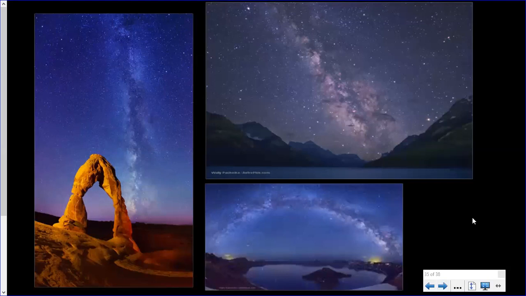So I'm going to end today with some really pretty pictures of the Milky Way galaxy in different places. Now, the Milky Way galaxy is best able to be seen in the summer months, at least past 9 o'clock at night. So if you stay up late and you go someplace dark, you'll see this milky path across the sky, and that is the rest of our galaxy, the Milky Way galaxy.